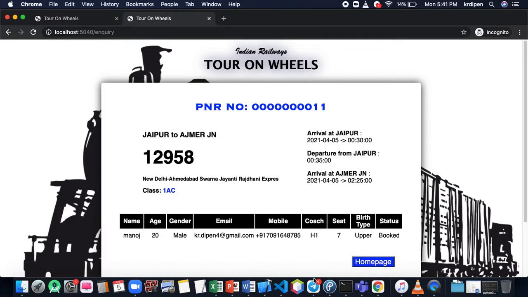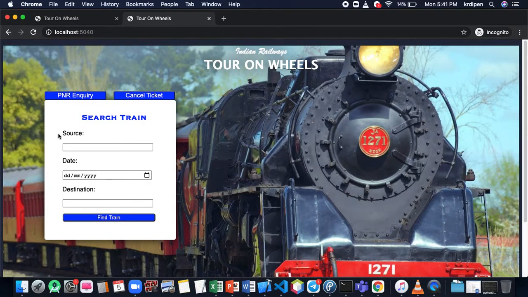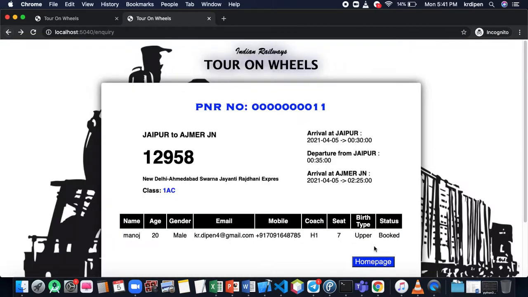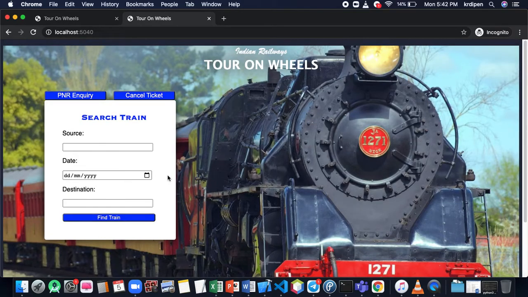We can also cancel this ticket. Let's go to the home page. Before that, see that we have just booked the H1 coach. We have booked seat number 7 in the H1 coach for train 12958. So let's again try to book the same seat in the same train on the same date, that is 5th April.